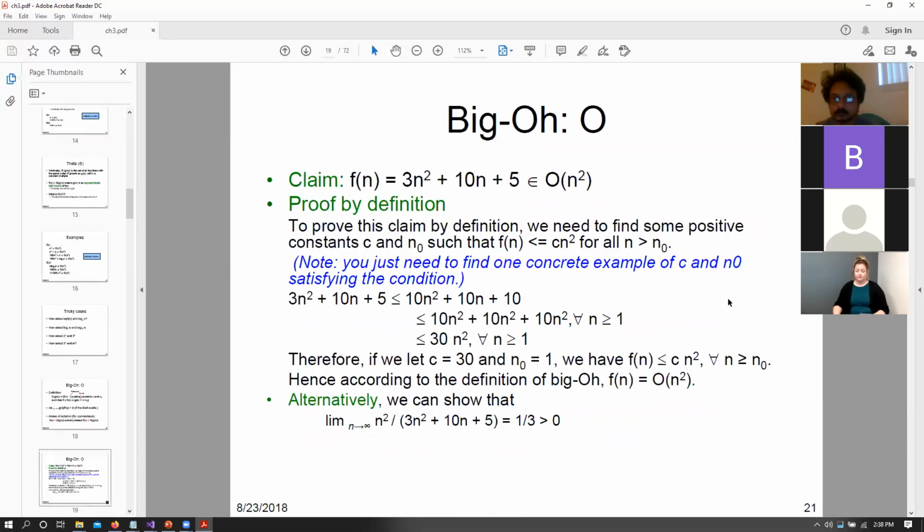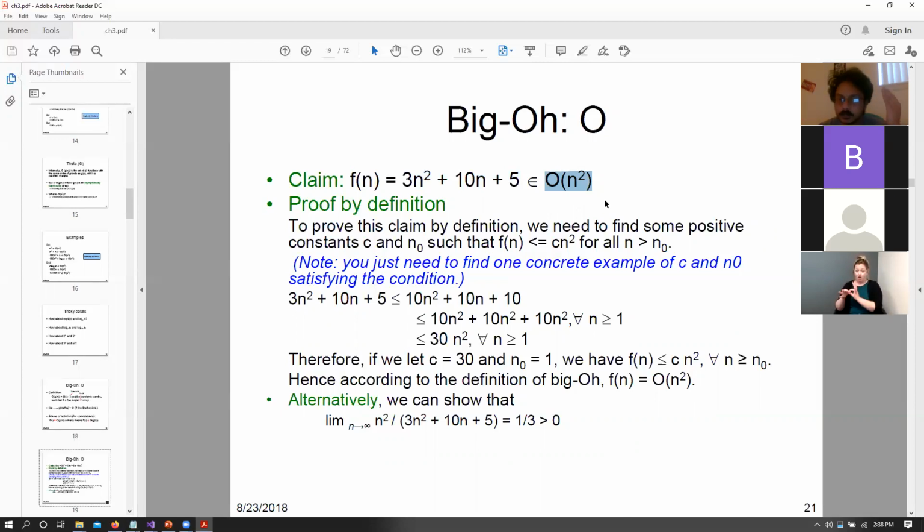Okay. So now let's look at a mathematical solution to a particular problem. Up till now, we have been just intuitively solving these things, but let's say that our current function grows with this particular equation, that is 3n squared plus 10 times n plus 5. And we claim that this function is within this big O of n squared function.